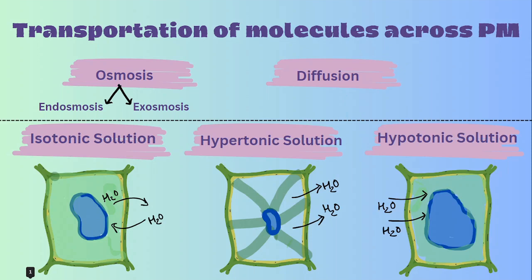Correct. Next we have a hypotonic solution. In a hypotonic solution, the concentration of solution outside is lesser than the cytoplasm of the cell. So due to this, the cell swells up and bursts. As you can see, the vacuole is all swelled up and the cell also swells up. Correct. Next, let's see what is the next cell organelle.